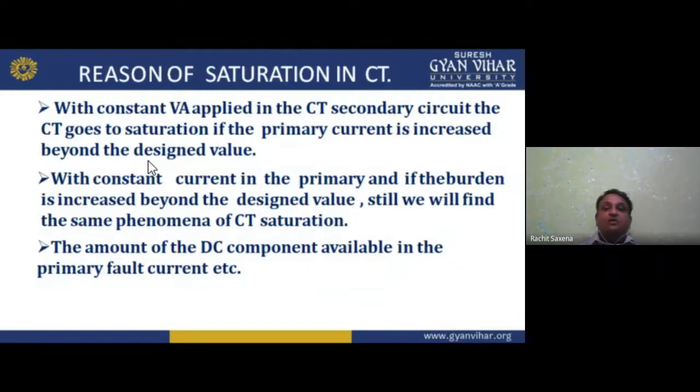We can see now the reasons of saturation in a CT. What are the reasons of saturation, or transient we can say, in a CT? That represents the transient also. With constant VA applied in the CT secondary circuit, the CT goes into saturation if the primary current is increased beyond the desired value. That is one basic reason for saturation in a CT. With constant current in the primary, if the burden is increased beyond the designed value, we will still find the same phenomenon of CT saturation.